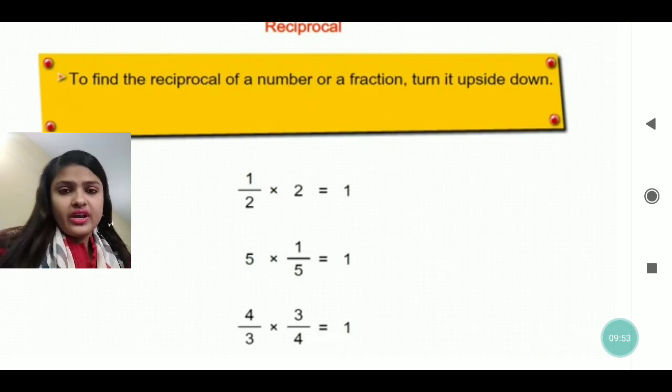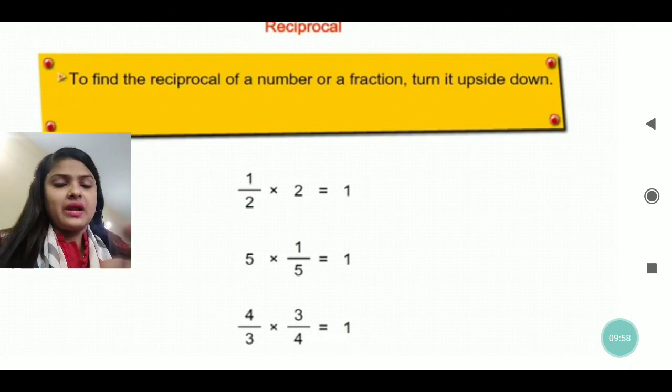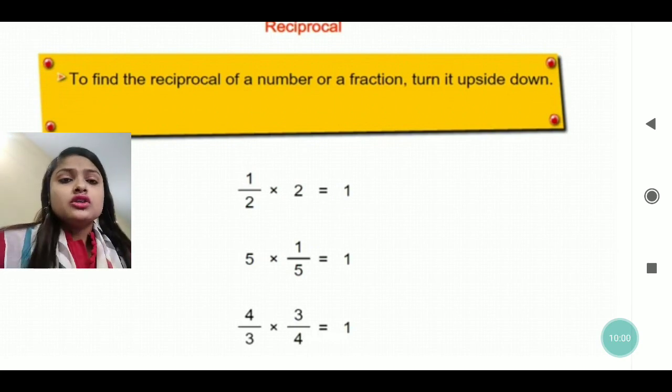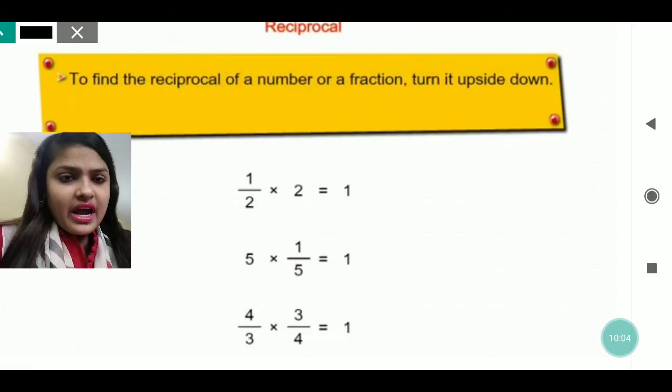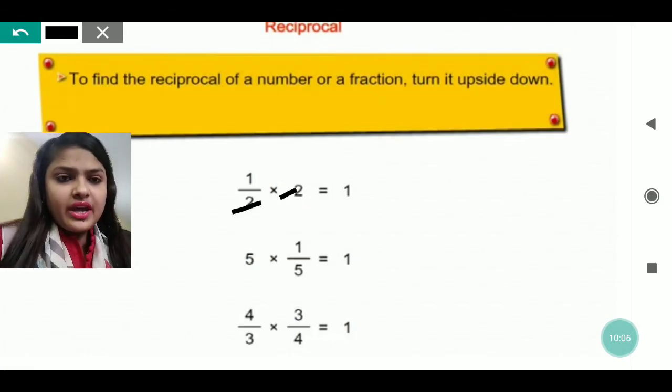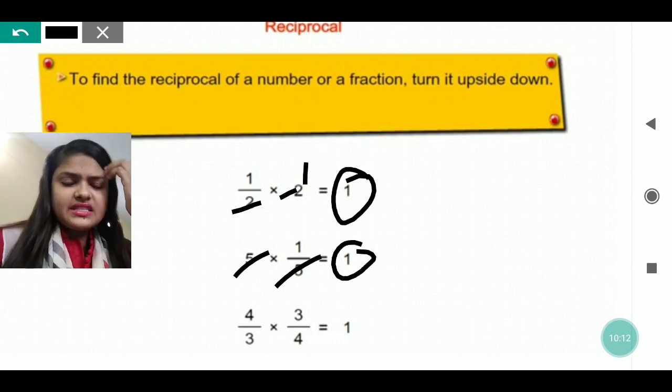Upside down we have done. The upper one we have written down and the lower one we have written up, right? This is called a reciprocal. So 1 by 2 into 2. Here what you will do, you divide it. 2 will be cut by 2, it will be 1. So 1 into 1 will be 1. In the same way, 5 by this you will cut, then you will get 1, isn't it? You can see